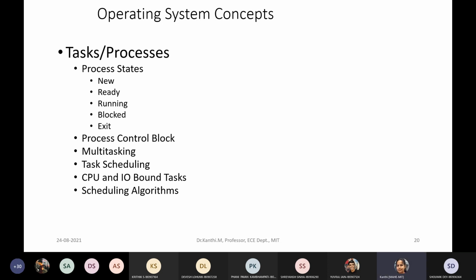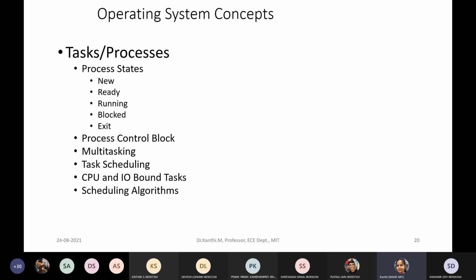So in a queue, you will line up a set of processes which are ready for execution. The next one is running, in the sense of which process has got the chance for executing. That is running. So in simple terms, we can say there is new, ready, running, and blocked.